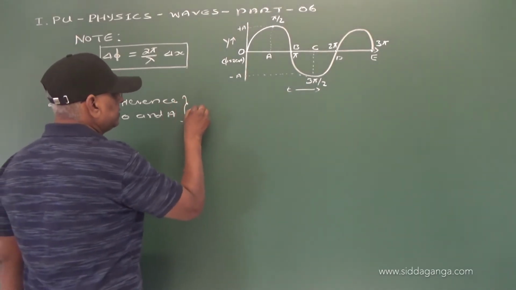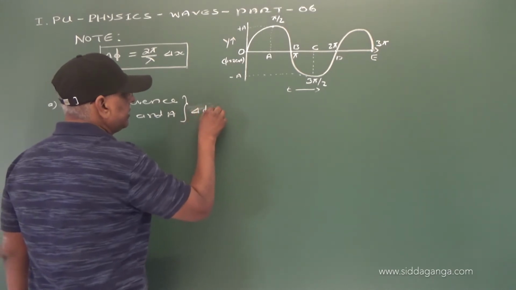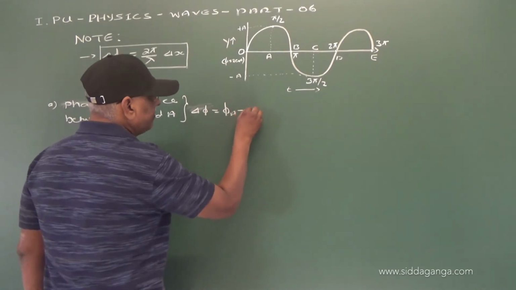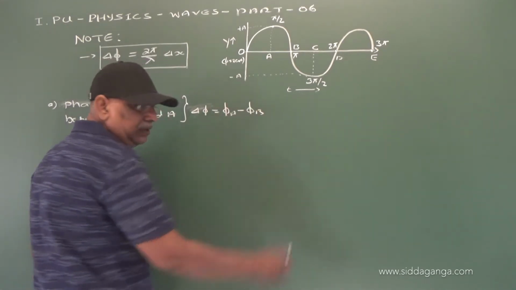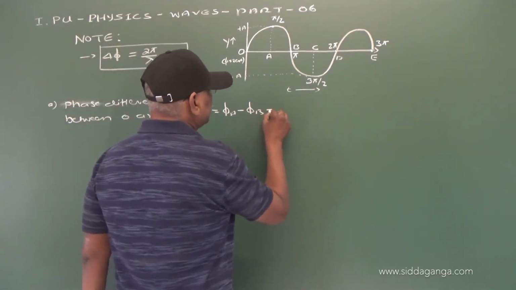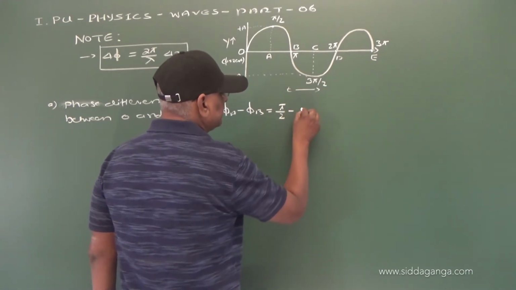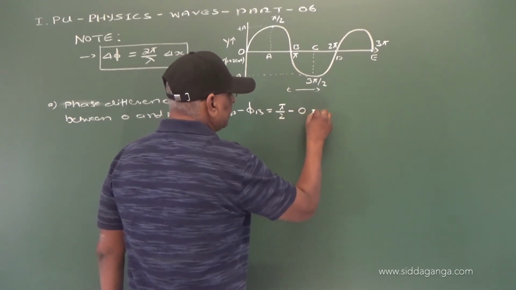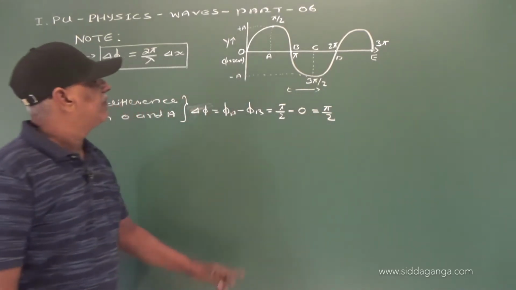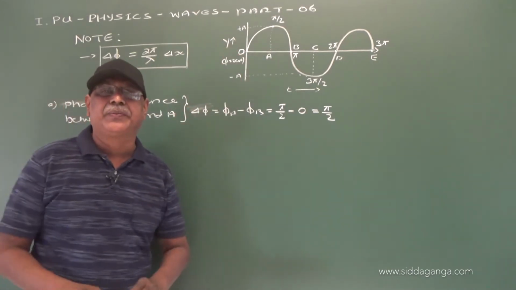So, that is delta phi equal to the phase of the particle at A minus the phase of the particle at O, that is pi by 2 minus 0, that is equal to pi by 2. The phase difference between the particles O and A is pi by 2.